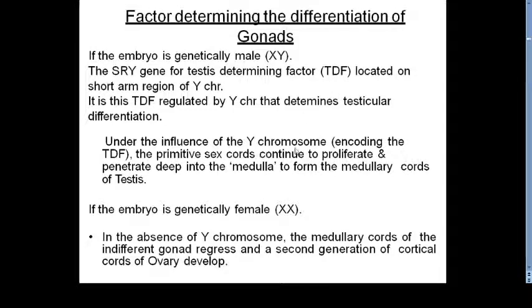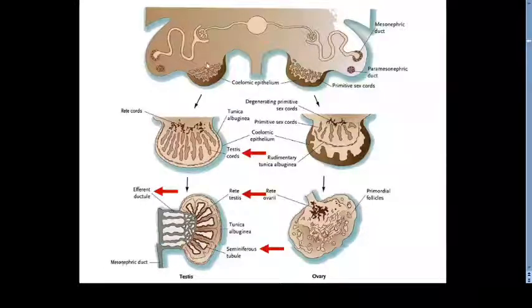So under the influence of this Y chromosome which encodes the TDF, the primitive sex cords that we just saw continue to proliferate and they will penetrate deep into the medulla to form the medullary cords. So here you can appreciate the change. This is the indifferent stage of the gonad under the effect of TDF present over the Y chromosome. These primitive sex cord cells are invading the medulla to form the medullary cords. You can call them medullary cords or seminiferous cords, which represent the primordia of seminiferous tubules.